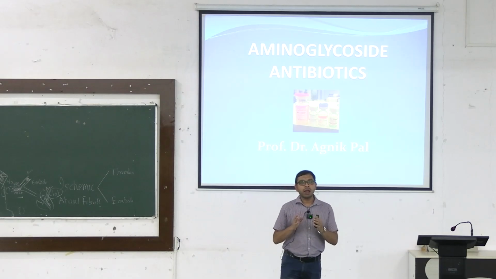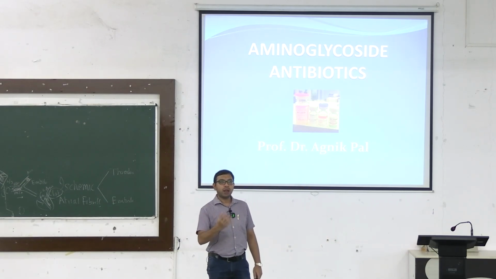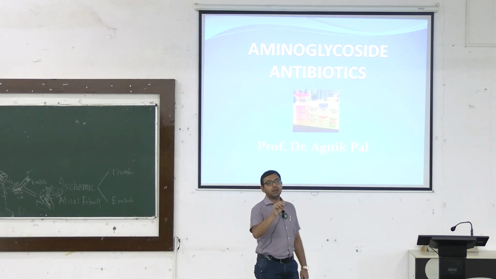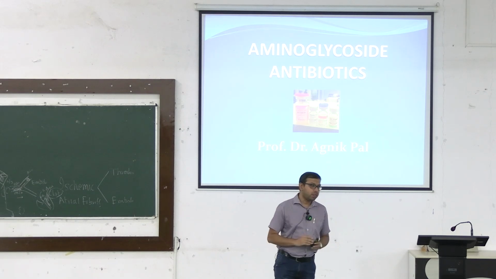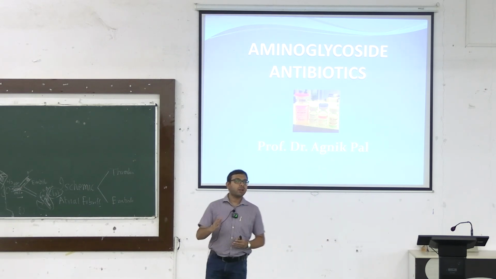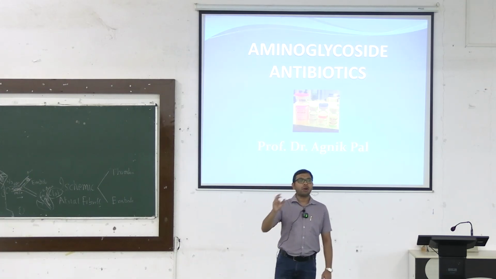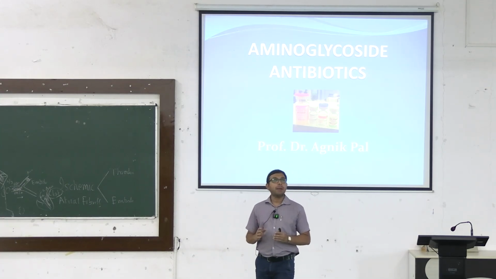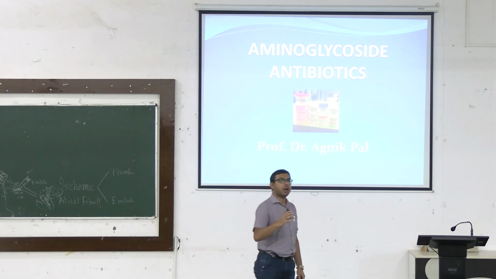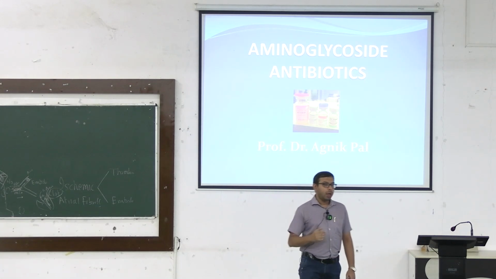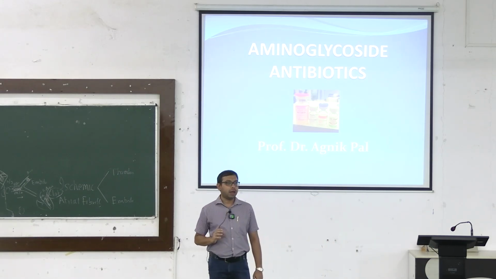These aminoglycoside antibiotics are mainly bactericidal. They act by inhibiting protein synthesis. Different other antibiotics also inhibit protein synthesis. You have already read about tetracycline and chloramphenicol, which are broad spectrum antibiotics, and about the macrolides. But most of these drugs are bacteriostatic, that is, they decrease or halt the multiplication of the bacteria. The aminoglycosides, however, are bactericidal, that is, they kill the bacteria.